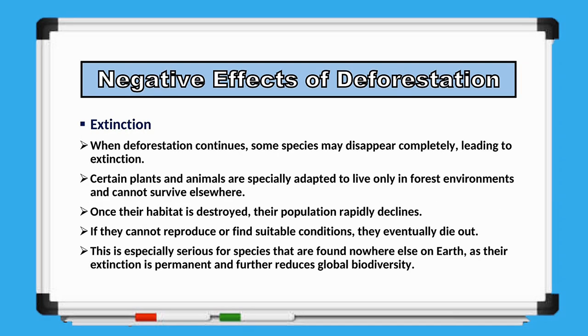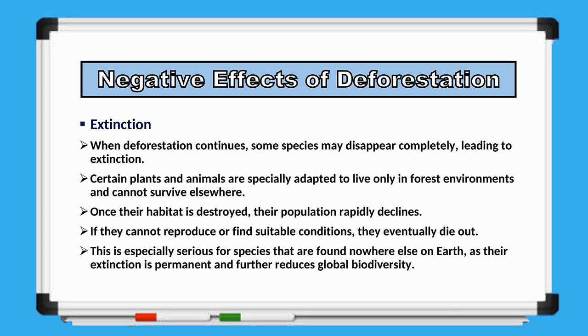The second consequence is extinction. If deforestation continues, some species may disappear completely. Many plants and animals are specially adapted to live only in forest habitats and cannot survive anywhere else. Once these habitats are destroyed, their populations decrease rapidly. If they are unable to reproduce or find another suitable environment, they eventually become extinct.